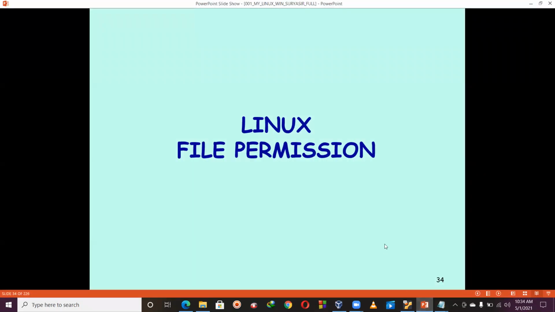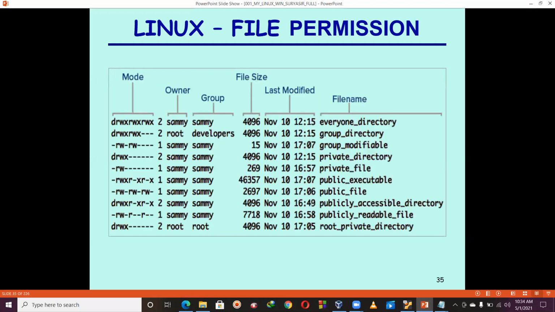So, Linux file permission. Do you see my screen? It is fine. Okay, let me continue. See one by one. When you execute the command ls -l, you observe output like this.